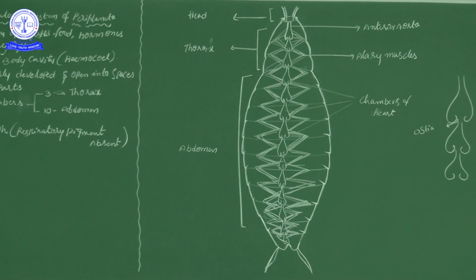So, by the pressure, blood will flow in the upward direction, that means the head direction. Blood will move from 13 to 12, 12 to 11, like that up to the first chamber. So due to the alary muscles' contraction, blood will be omitted or come out from the heart by the